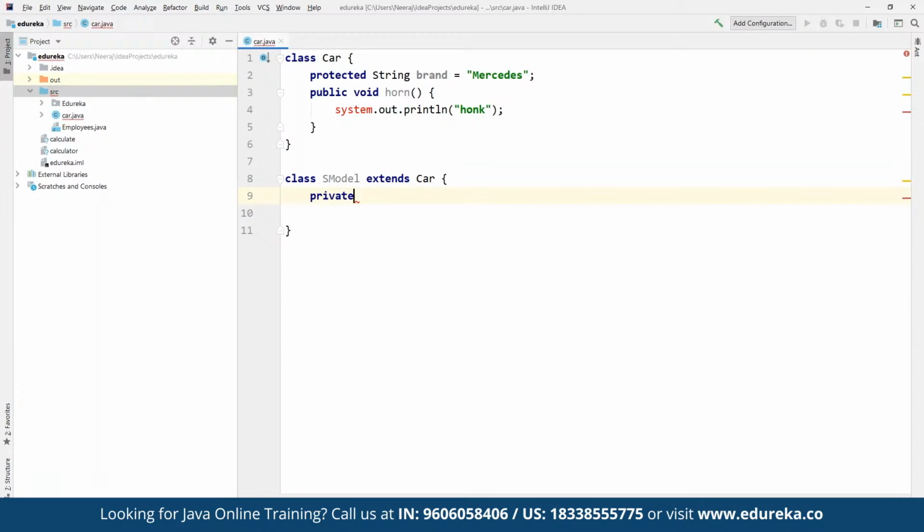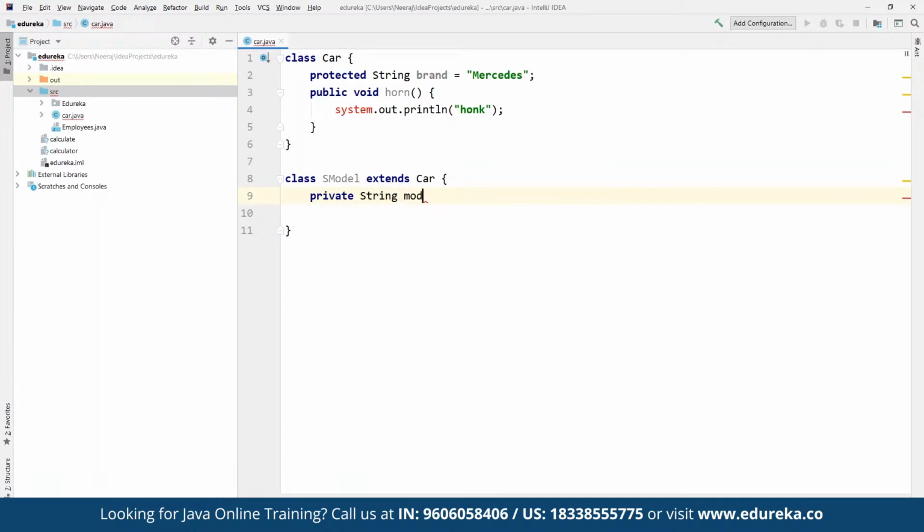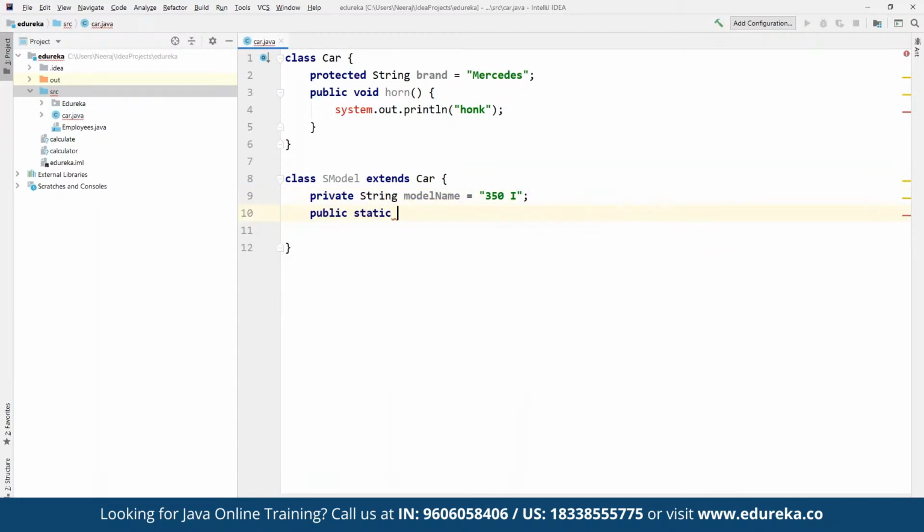For example, we can define a private string, again a private string, and then define model name. Inside this, we may have multiple models available, like 350i, which is again a different model. And then we can define public static void main, String args.